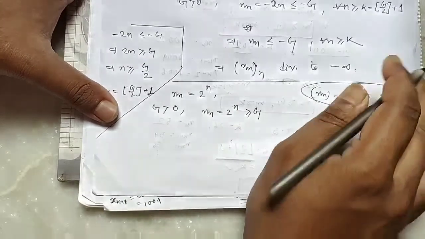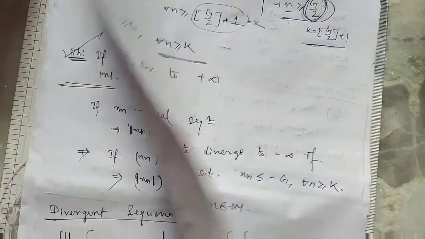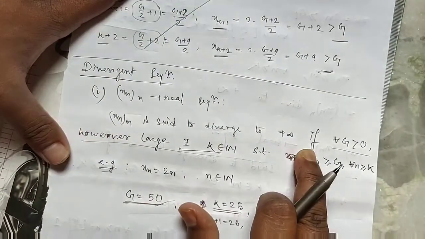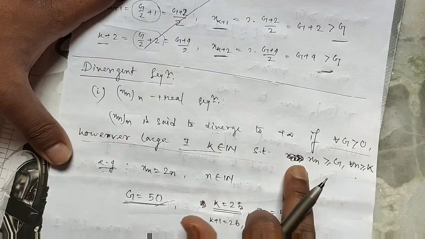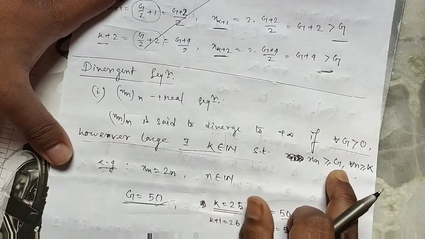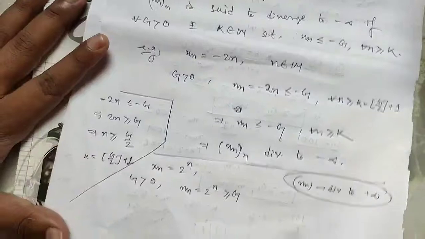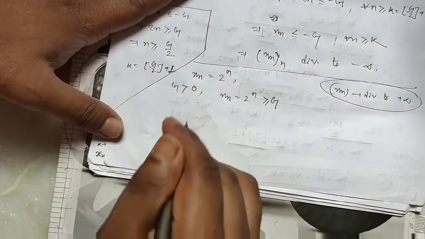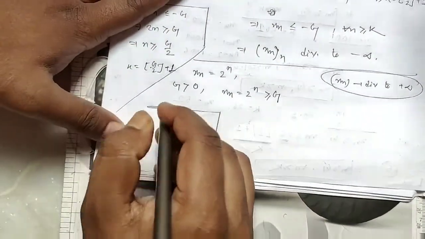Because as n tends to plus infinity, this will be greater than or equal to g. So for which this is greater than or equal to g, now we calculate this.